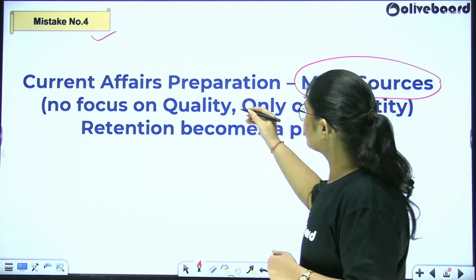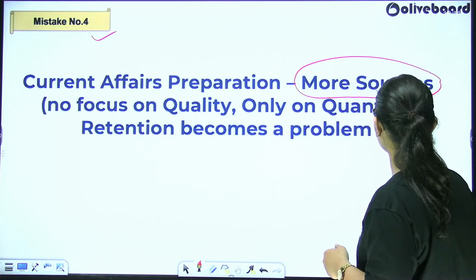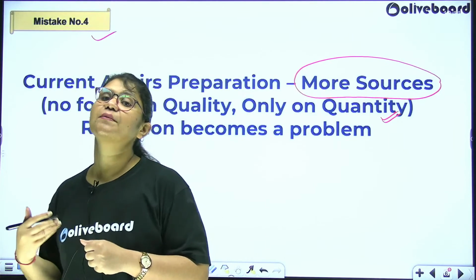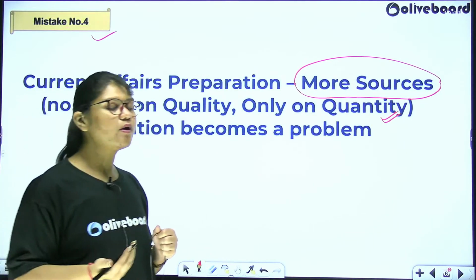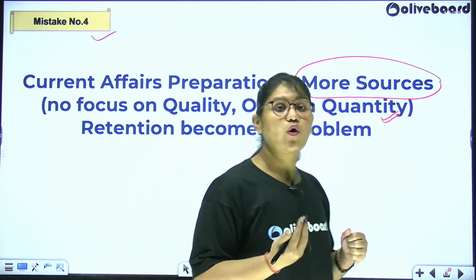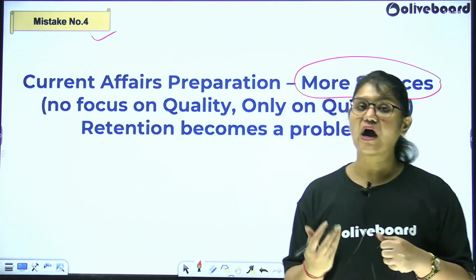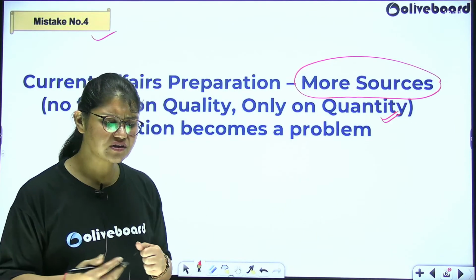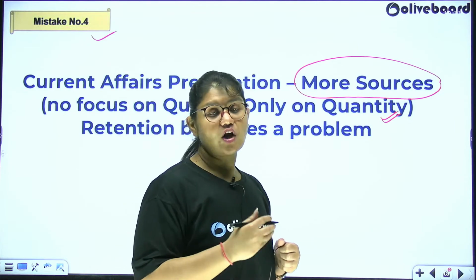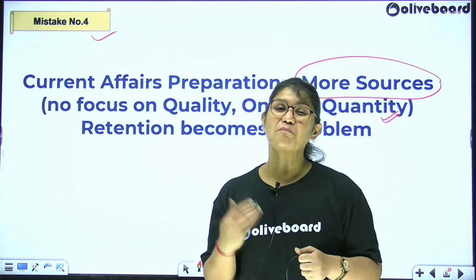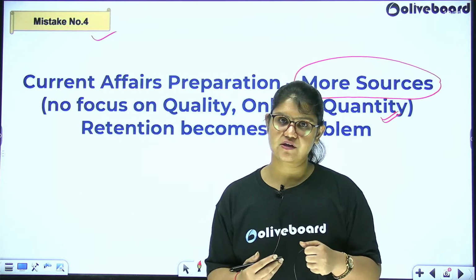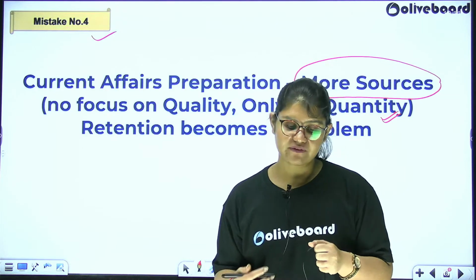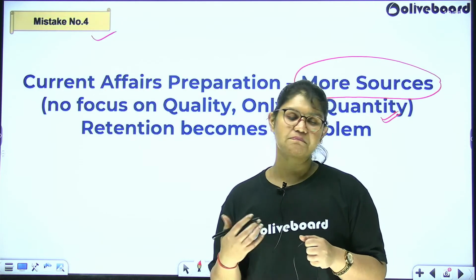I see students nowadays have started to focus on quantity. You feel if you have studied 5 different things, you'll be able to answer the paper well. That is not the whole point. You need to retain whatever you're reading, because you are doing multiple months there, right? You are doing government schemes, you're doing RBI notifications. There are many things that you're working on. So it's not practically possible for you to keep referring multiple sources for the same things. Don't do that. We have so many open source information, free books or PDFs, etc.